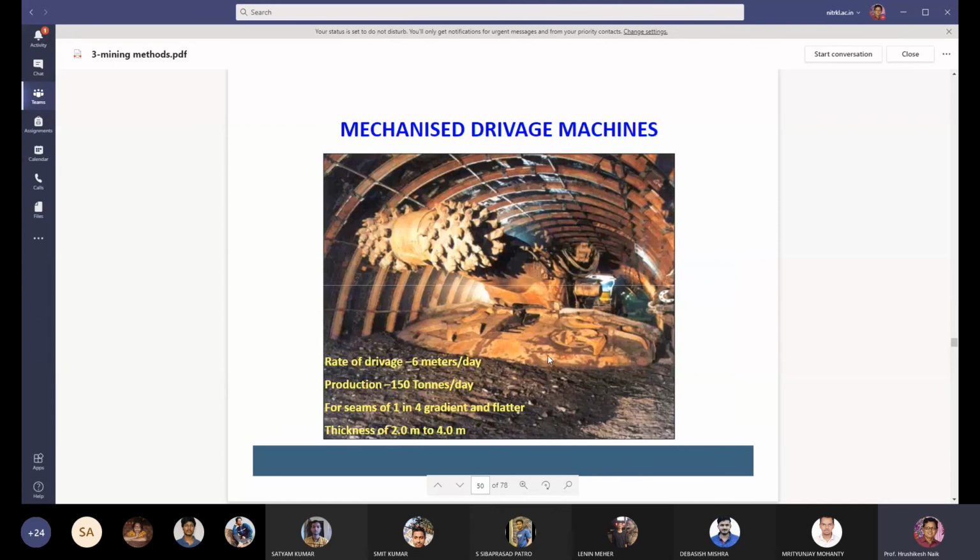And this is the mechanized drivage machine in underground mines. Rate of drivage is 6 meters per day. Production is 150 tons per day.